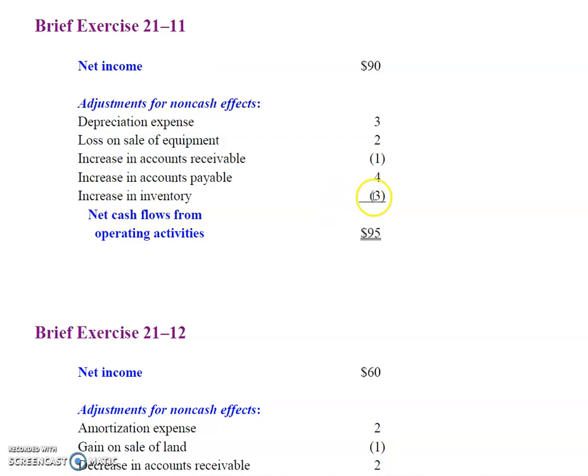We had an increase in inventory. That means we purchased more inventory than we had in cost of goods sold. So we need to subtract that from net income to get to net cash flow from operating activities. So there you have it.